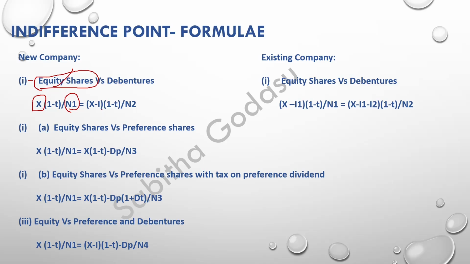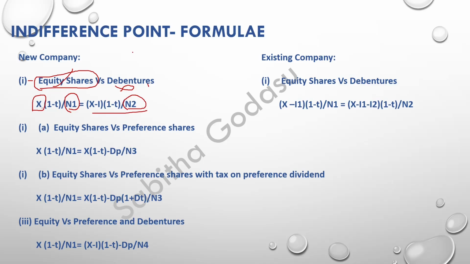On the other side, there is a combination of equity and debentures. X is the EBIT, and because you raise funds through debentures, you need to pay interest. So from the EBIT we deduct the interest, and we also deduct the tax, that is 1 minus t, divided by the number of shares. Now there is a difference between N1 and N2, because N1 is when the whole fund is raised through equity.